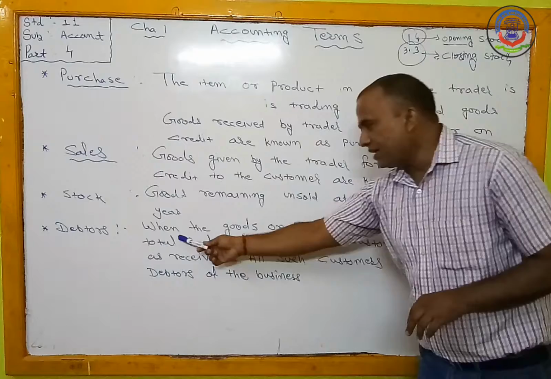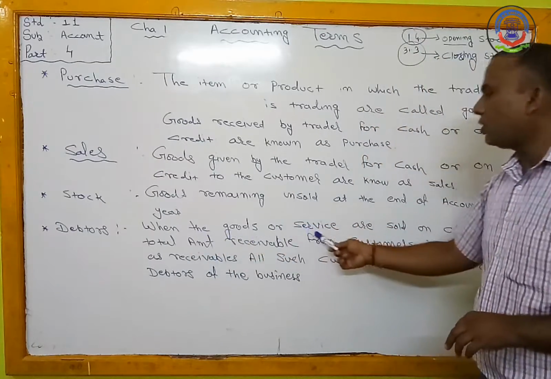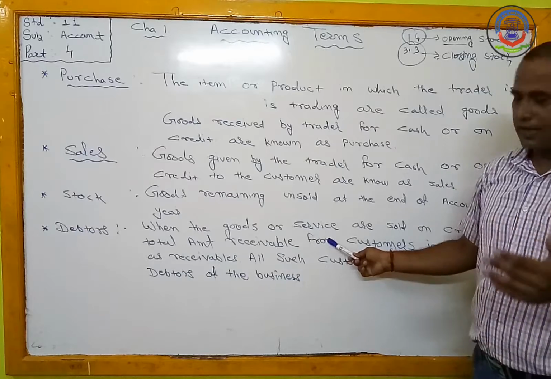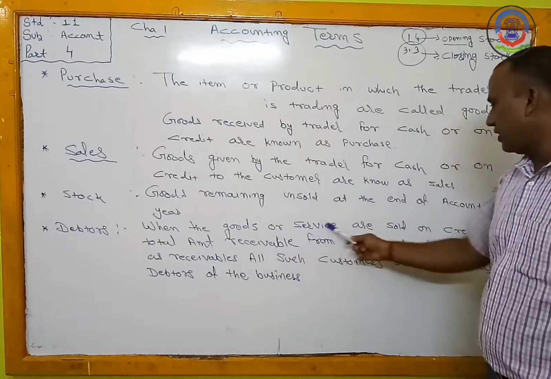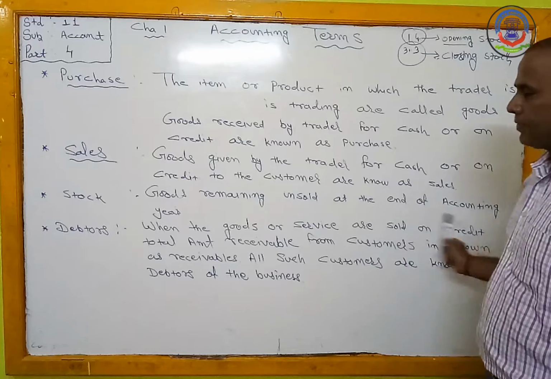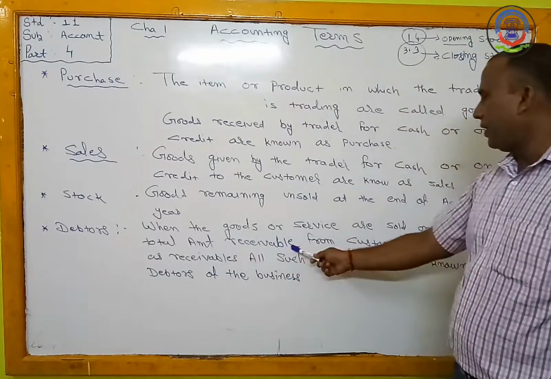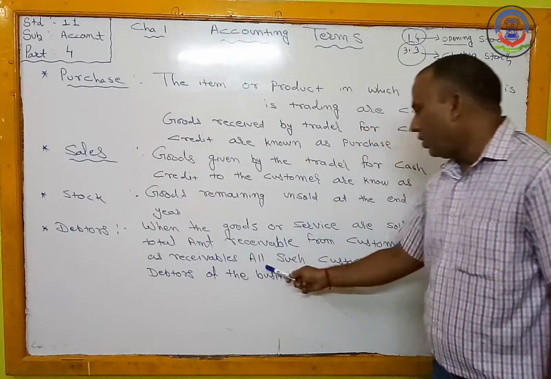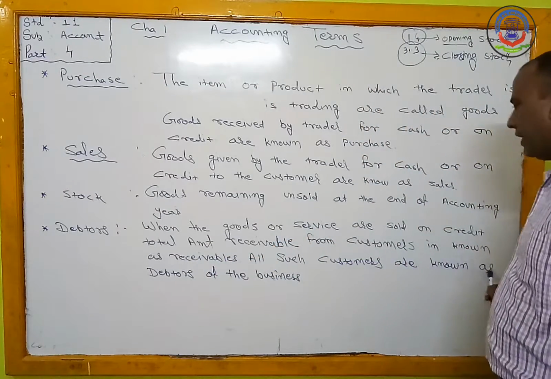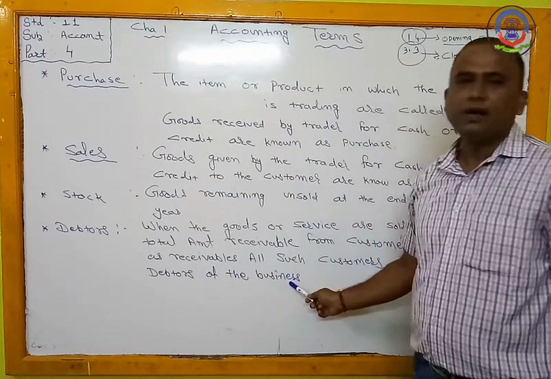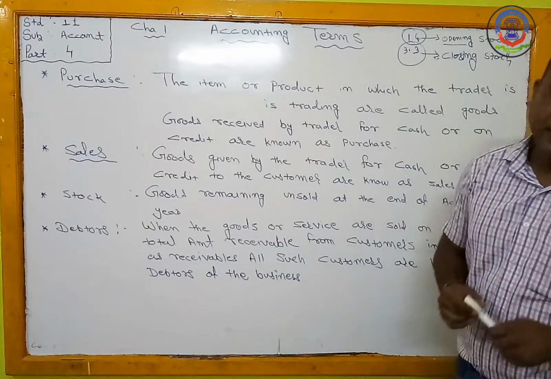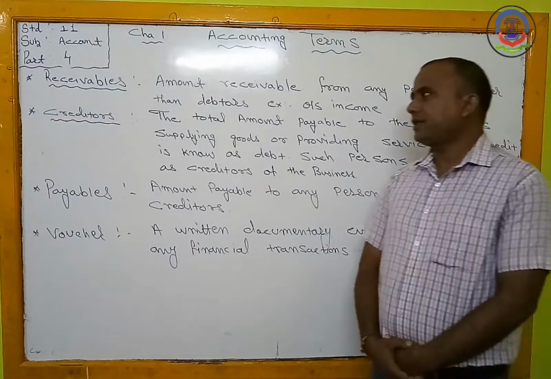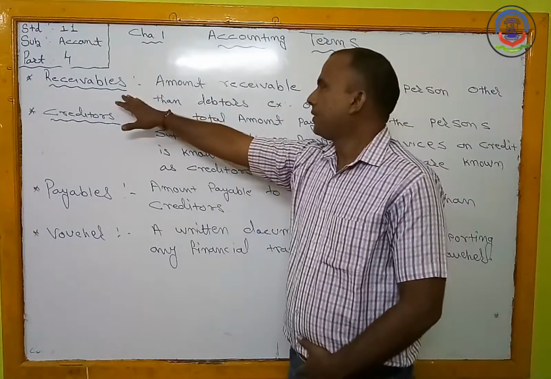business. So the definition is there: when the goods or service, sometimes owner provides service to the customer on credit. So when the goods or service are sold on credit, the total amount receivable from the customer is known as a receivable. All such customers are known as a debtor for the business. So in short, debtors, that means customers for our business. Okay, now next is the receivable.